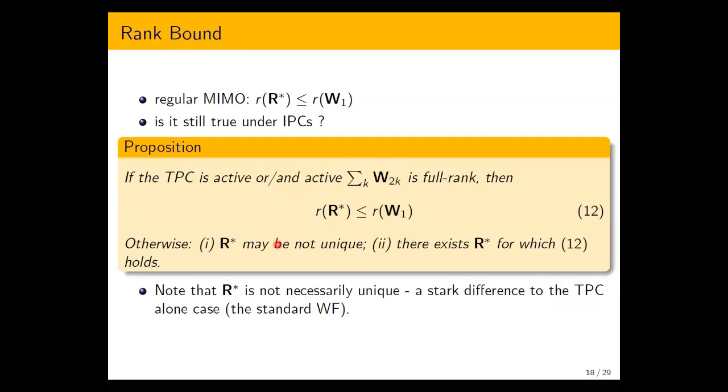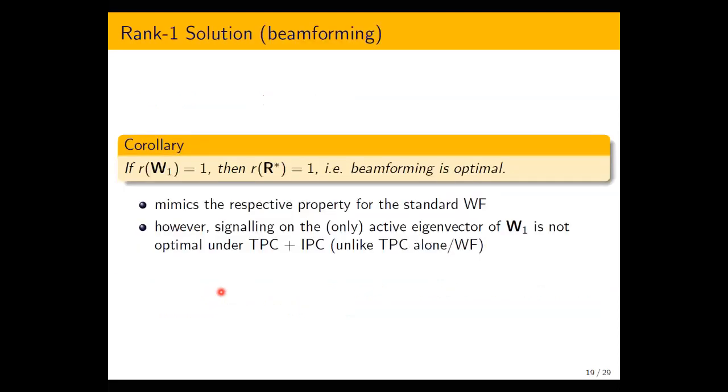Otherwise, it doesn't hold. In general, R star may not be unique, so there may be several optimal covariance matrices, but among those matrices, there exists at least one which satisfies this condition. So it's interesting to know that R star may not be unique under the joint constraint, which is in stark difference to the TPC alone, where R star is always unique. So as a simple corollary of the rank bound, if the rank of the main channel is 1, then the rank of the optimal covariance is also 1 under the stated conditions.